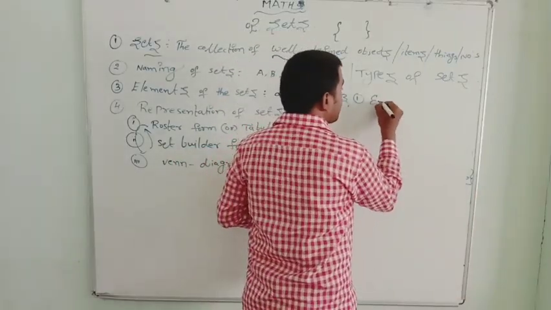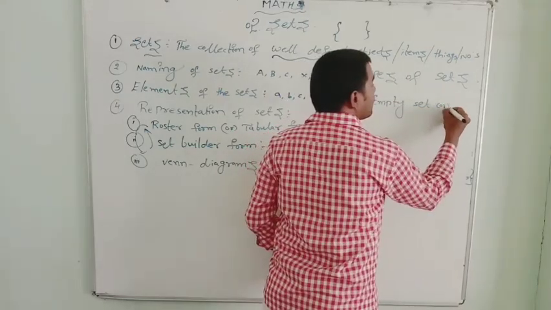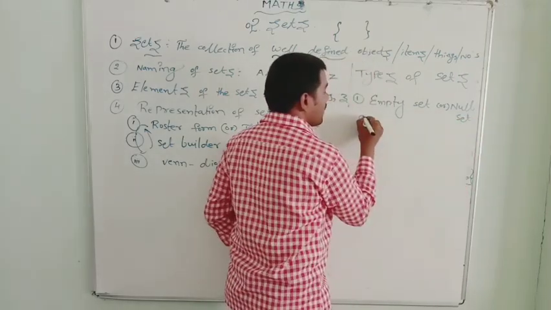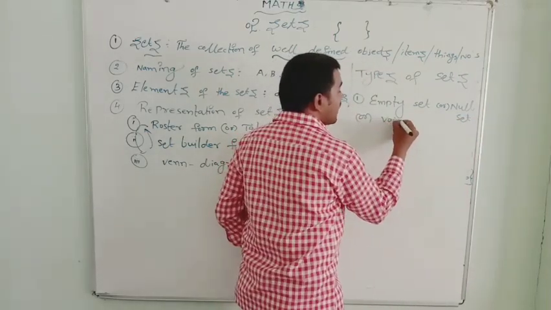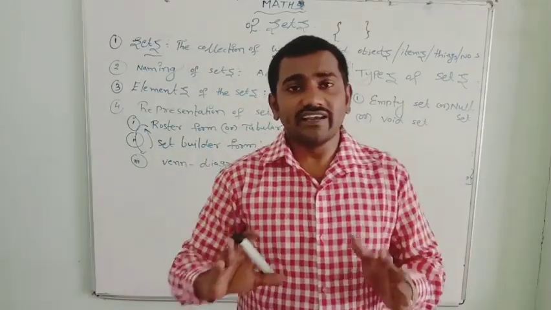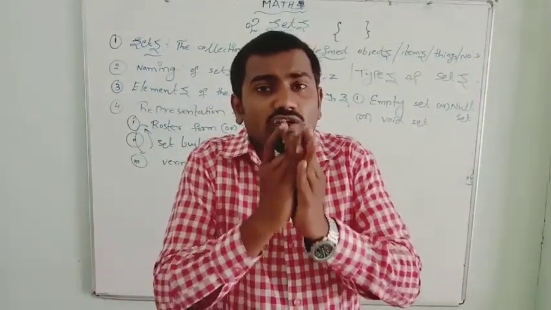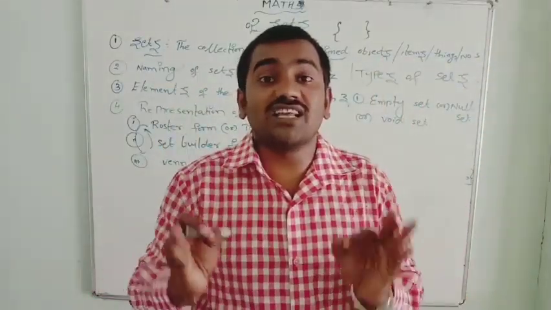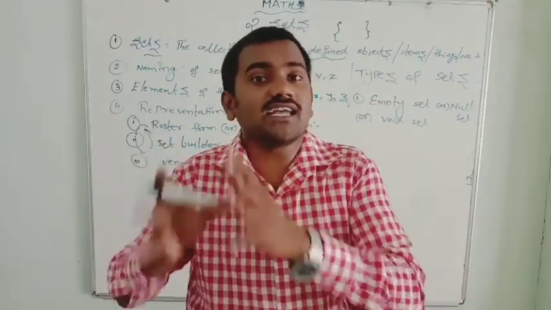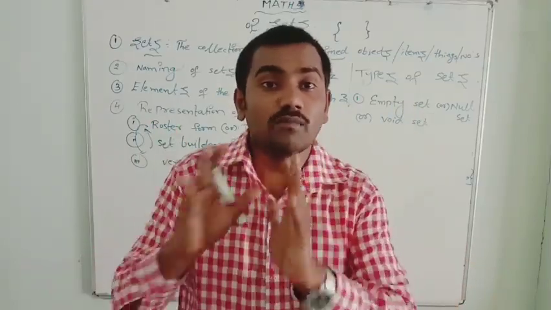Empty set, or null set, or void set. If a set contains no elements, it is called an empty set. There will be no elements in the set.